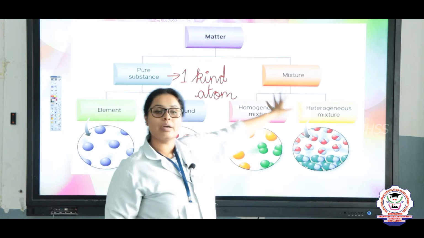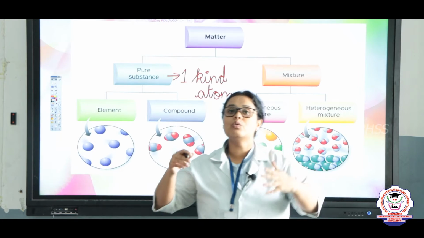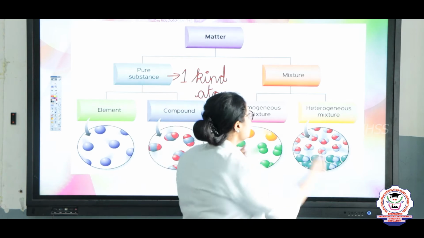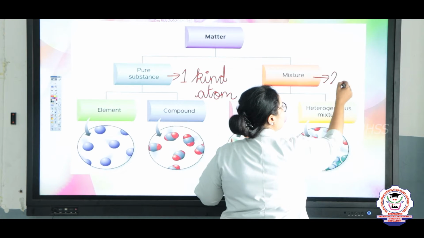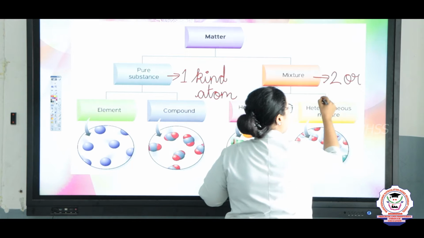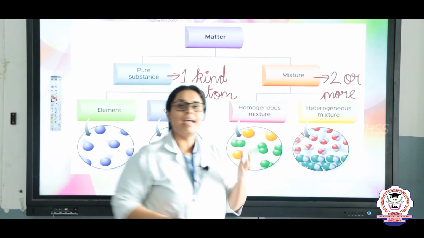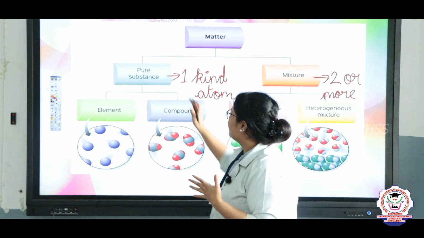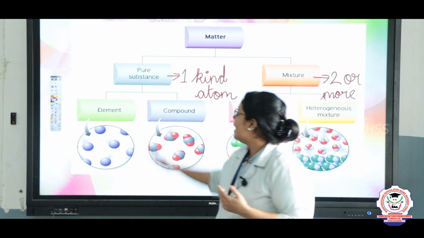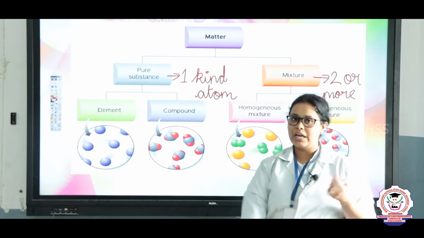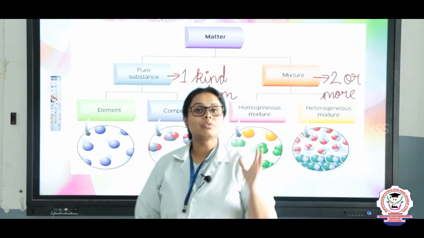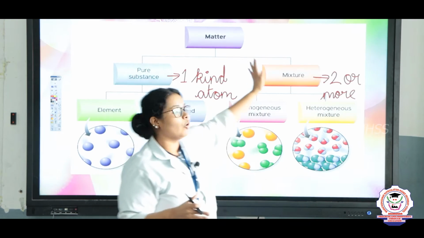Same way, if you are talking about a mixture, there can be two or more types of atoms. So what is a mixture? Two or more kinds, okay? In the previous class we studied about the pure substances. In that, we discussed elements and compounds. So today we are going to talk briefly about mixtures.